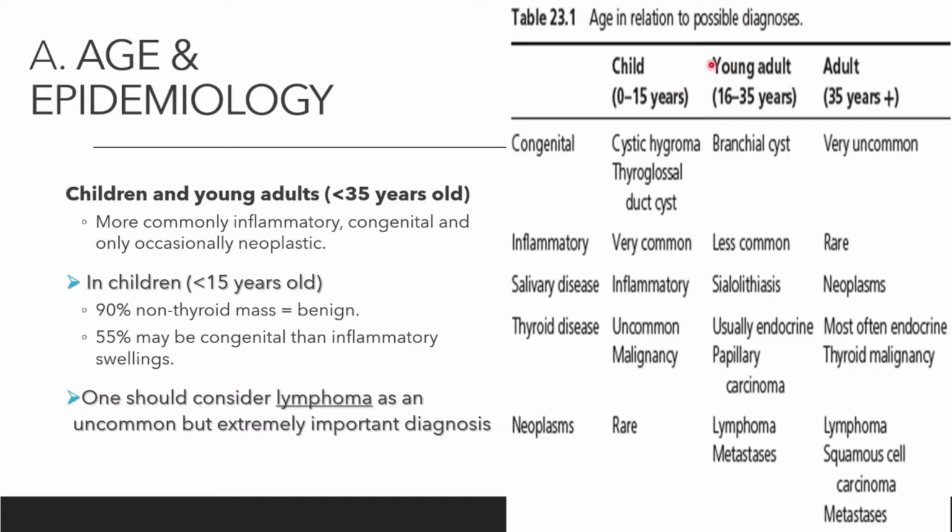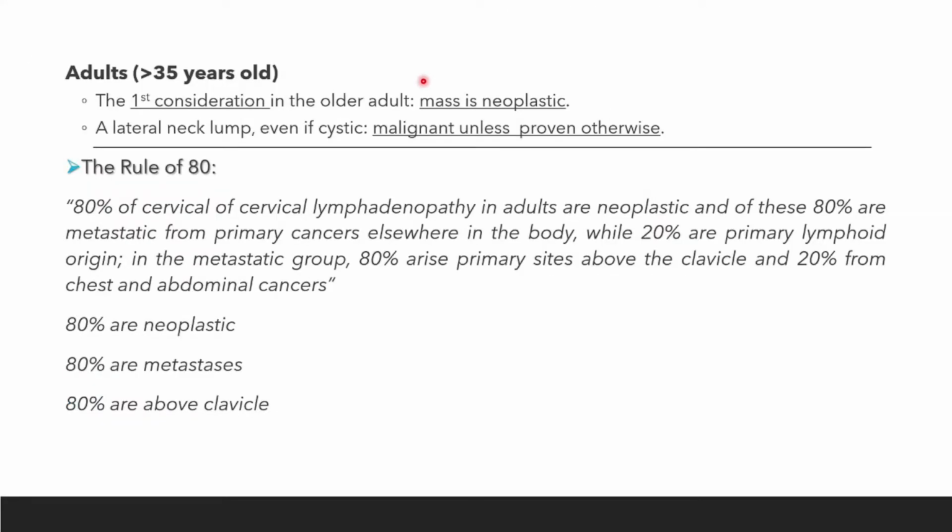So ini kita compare lah between child 0 to 15, young adult 16 to 35, and then adult 35 years plus. So congenital, of course, the more common in child: cystic hygroma, thyroglossal duct cyst, and then young adult cyst. So adult very very uncommon. Again, child very common inflammatory. And then salivary disease pun usually inflammatory. Kalau macam adult, usually the more common neoplasm lah: lymphoma, squamous cell carcinoma, metastasis. And then also thyroid, endocrine thyroid malignancy.